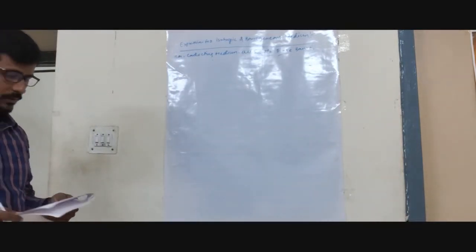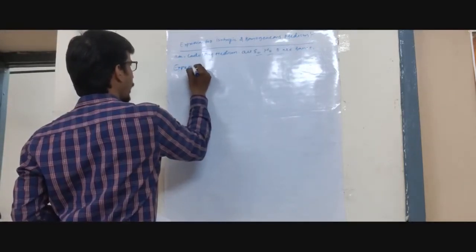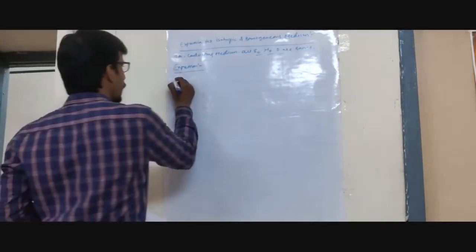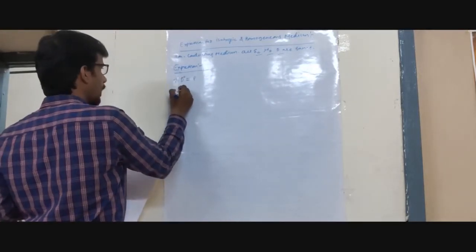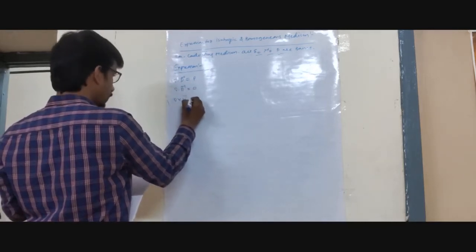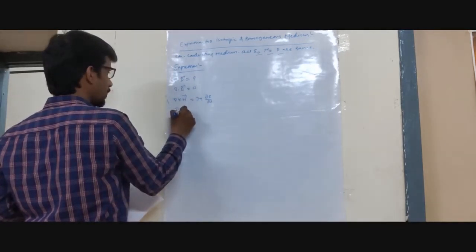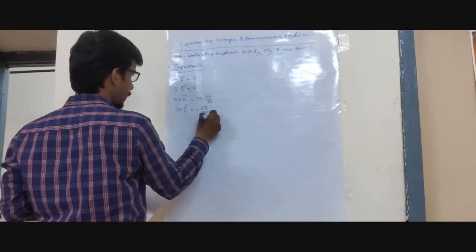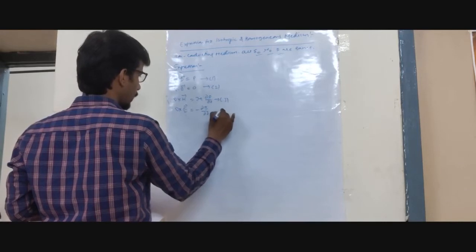Now let us write the expression. We know from the Maxwell equations: del dot D equals rho, that is the first equation. Del dot B equals 0. Del cross H is equal to J plus dD by dt. And del cross E is equal to minus dB by dt. This is equation number 1, equation number 2, equation number 3, equation number 4.